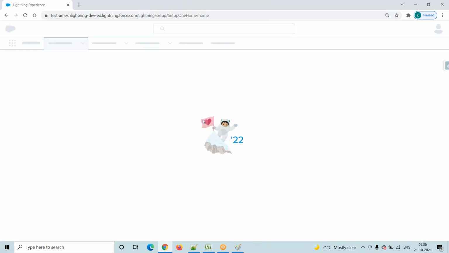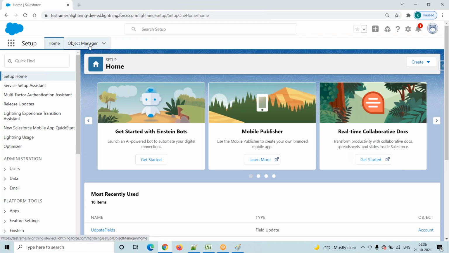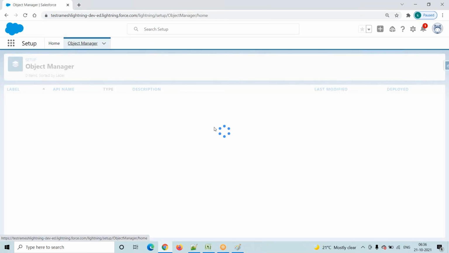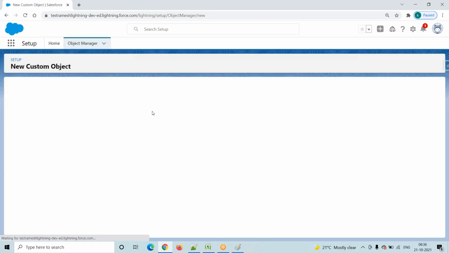How to create a custom object? Now I am on this page. How to create a custom object? Go to object manager. Click on this create. Click on custom object.